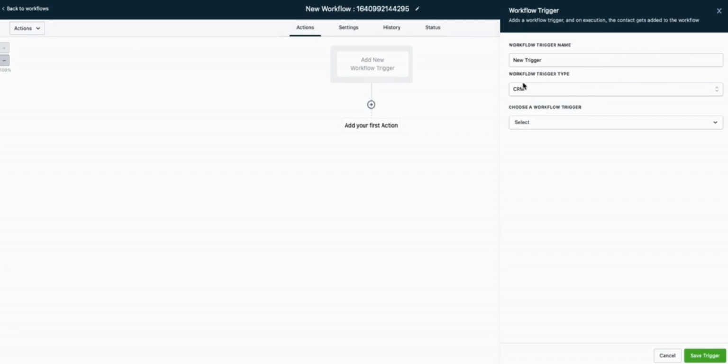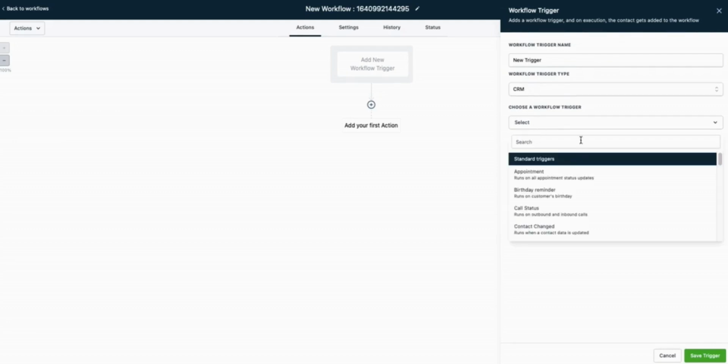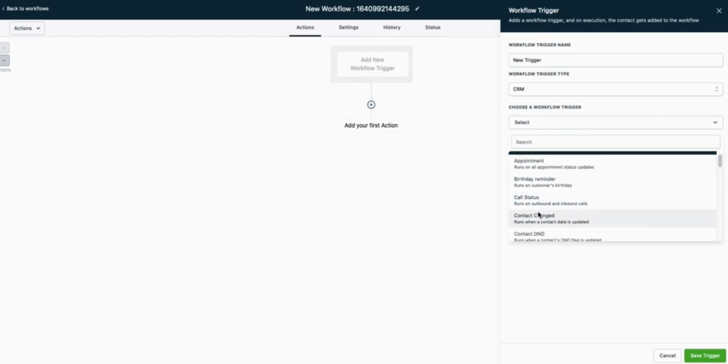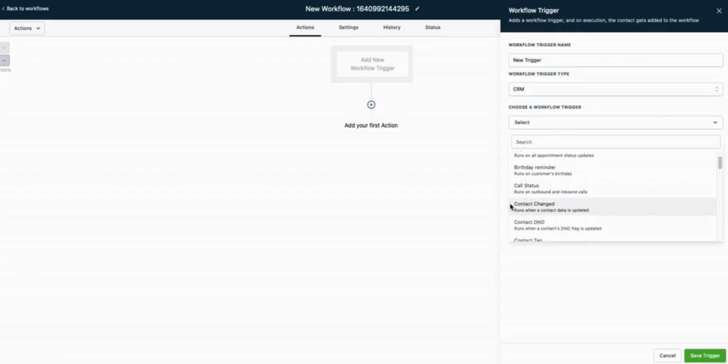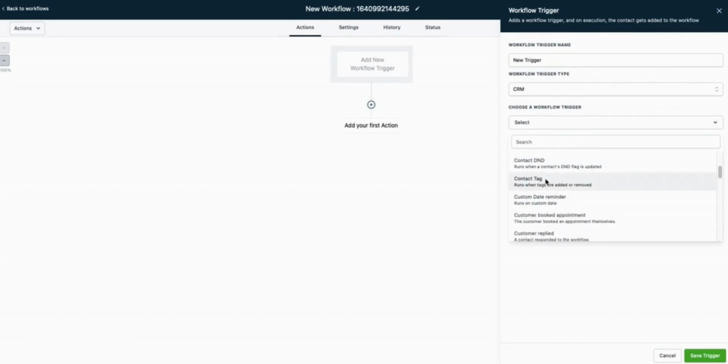Okay, so here's an example. Workflow trigger, let's do a CRM. Well, what could happen? This could happen when an appointment gets set up, when it's a birthday, when a call status or a contact changes, maybe a contact gets updated. So we fire out an email to them. Maybe this runs when a tag is added to a prospect. Maybe a prospect becomes a customer, so we send them a customer email, right? So think of these triggers like this: this is what's triggering a response, right? So that's the first tool in your arsenal.